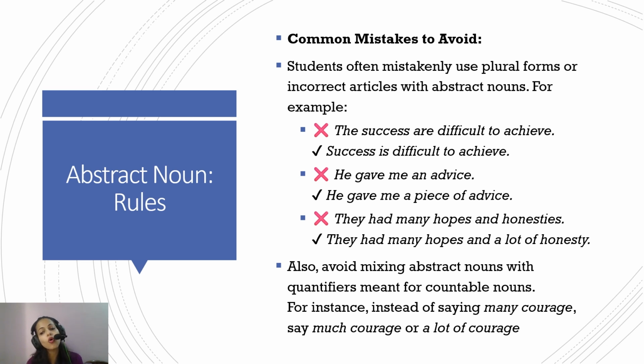Again, "they had many hopes and honesties." No, there is no such thing as honesties. So: they had many hopes and a lot of honesty. Hope can still be many, and honesty is honesty only. Also avoid mixing abstract nouns with quantifiers meant for countable nouns. For example, instead of saying many courage, say much courage or a lot of courage, because courage, again, is uncountable. You cannot count 2 kg of courage, 4 kg of courage. That's not how it goes. You can either have a lot of courage or less courage. Okay.